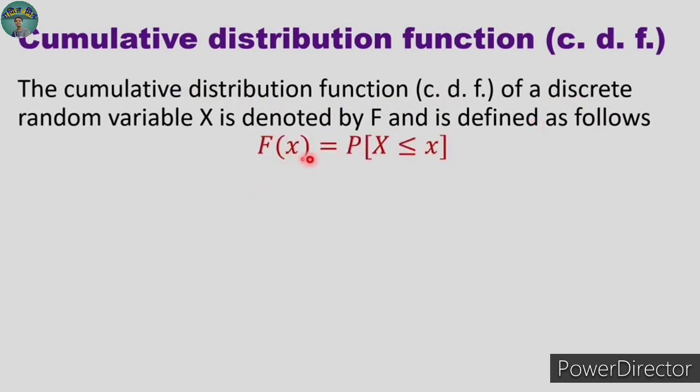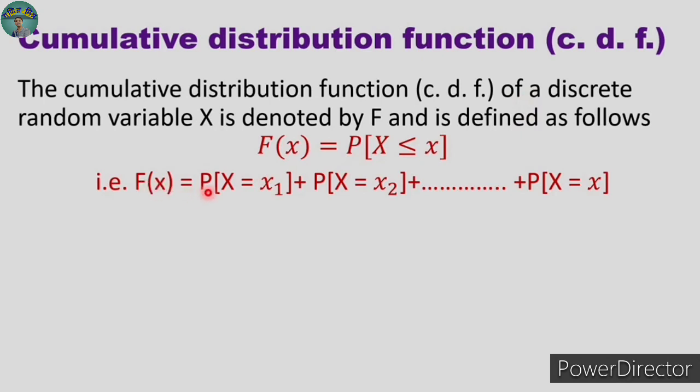Okay, it is very simple. The cumulative distribution function F(x) is equal to the probability of all values less than or equal to x. So if you want to find the cumulative distribution for a particular value x, you have to add all those probabilities from the starting value up to the value of x. And the addition of all probabilities is the cumulative distribution. F(x) is equal to, starting from the first value, probability of x1, probability of x2, up to probability of x3, and up to the probability of x. So you have to take the addition of all probabilities. It means it is the cumulative distribution function.